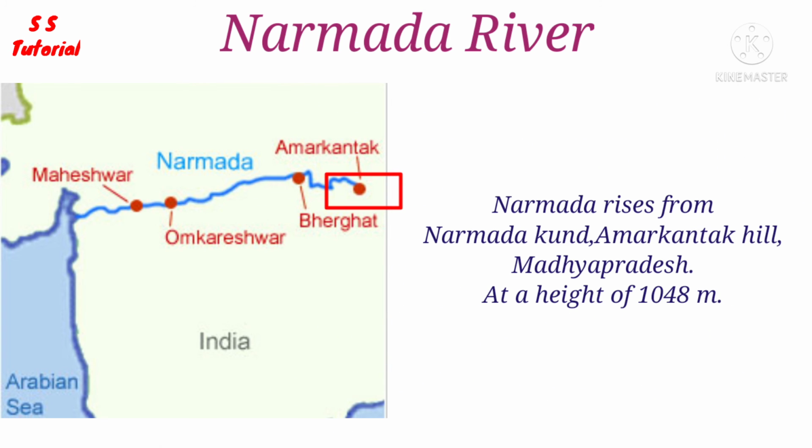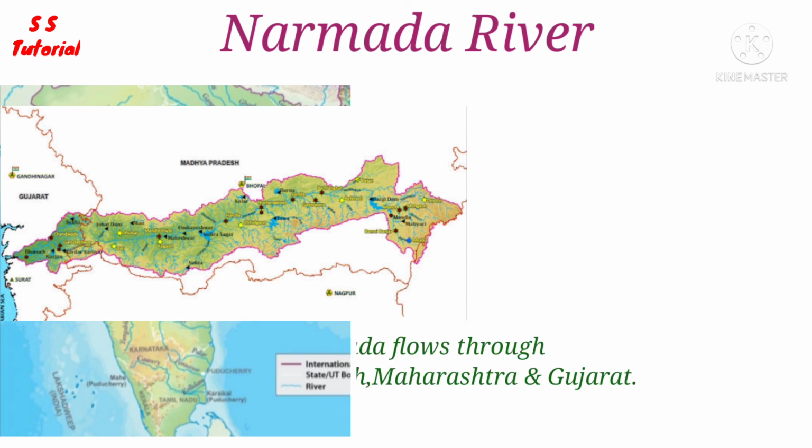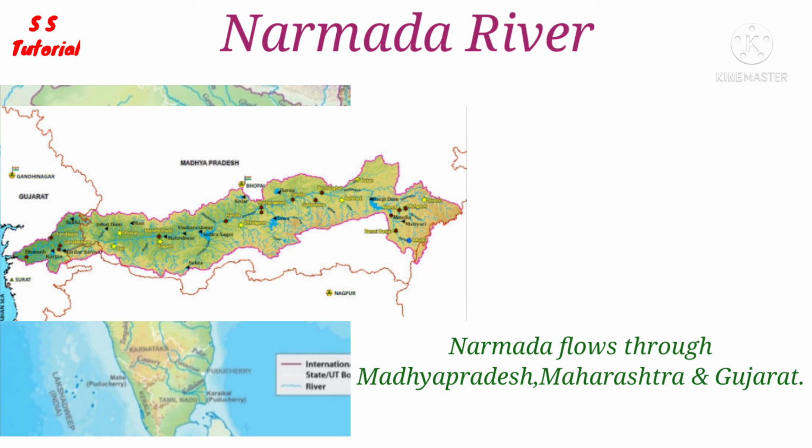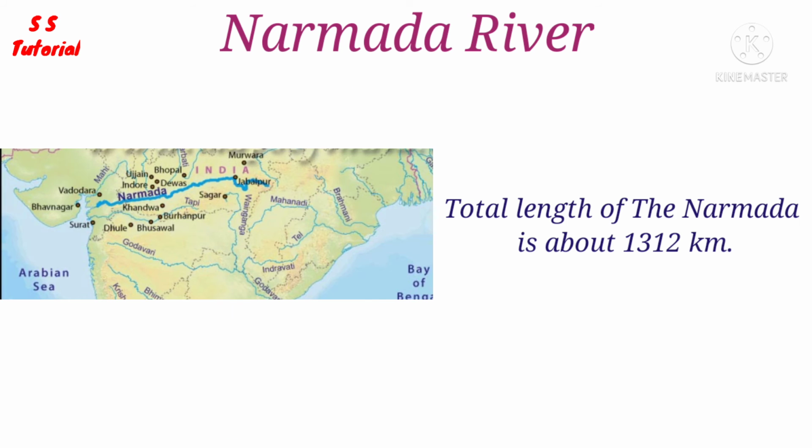The river rises from a tiny reservoir named Narmada Kund at the Amarkantak Hills in East Madhya Pradesh at a height of 1048 meters. The river flows through a rift valley, lies between the Satpura and Vindhya ranges. The river flows through the state of Madhya Pradesh, Maharashtra and Gujarat, and finally discharges itself into the Gulf of Khambat of the Arabian Sea. Total length of the river is about 1312 km.